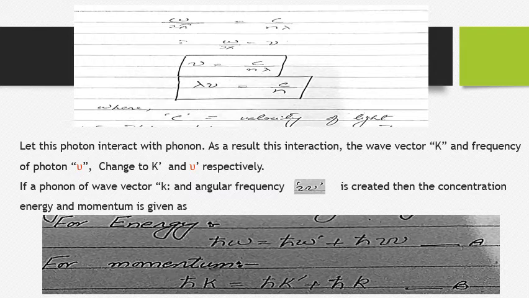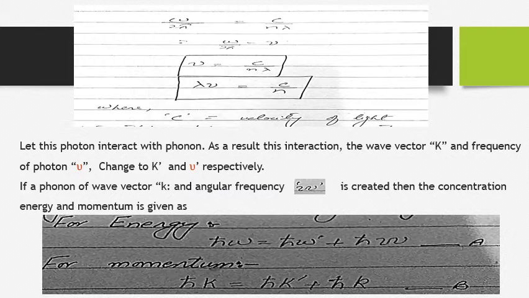You know that. Let this photon interact with the phonon. As a result of this interaction, the wave vector k and frequency of the photon nu change to wave vector k dash and nu dash respectively. When the photon is incident on the phonon, suppose the incident wave vector has the value k and frequency nu, but after scattering it will have wave vector k dash and photon frequency nu dash.